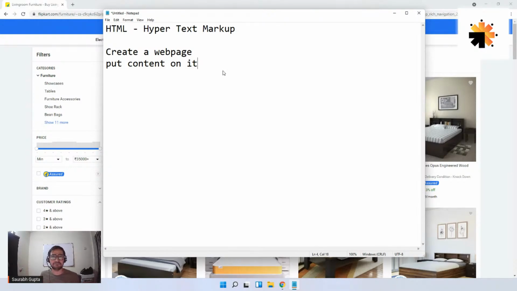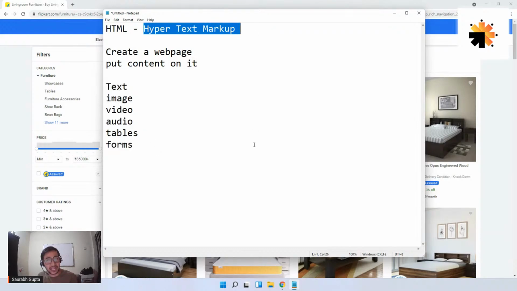Now, when I say content, what is the content on a web page? It's usually text, maybe some image, video, audio, sometimes tables, and then you have forms, like login forms, registration forms, different kinds of forms. These are the general or normal contents that you see on a web page, right? This is also done by HTML. So it's basically a language that creates a web page and puts content on it. And that's what we have to learn: how to use HTML to create a web page, and how to use HTML to put content on it.